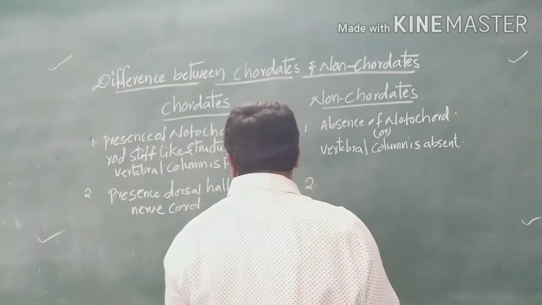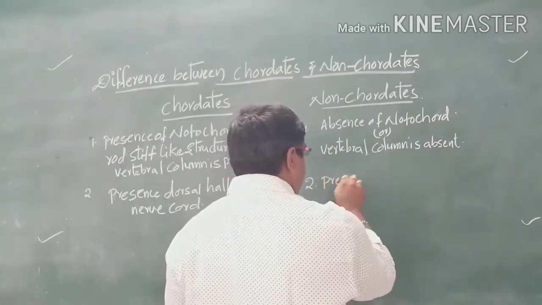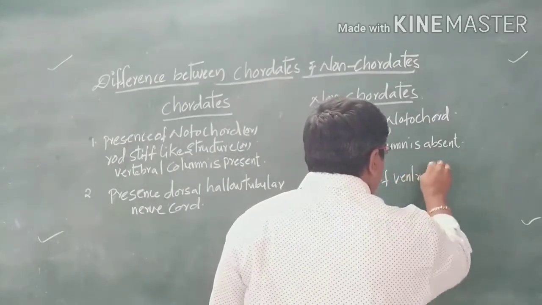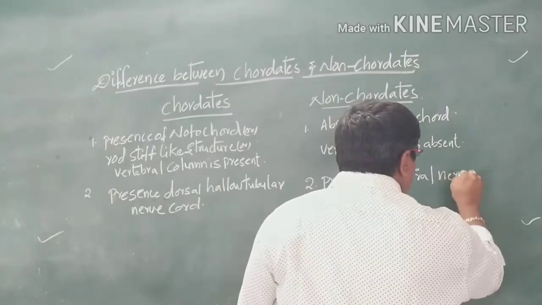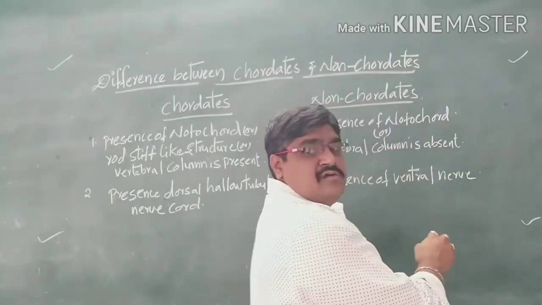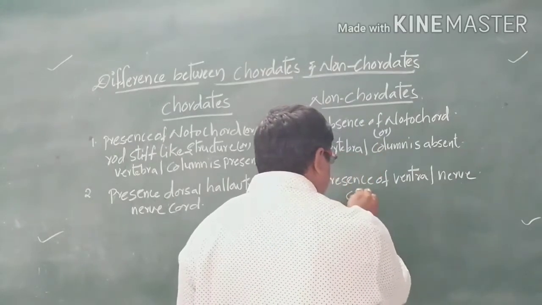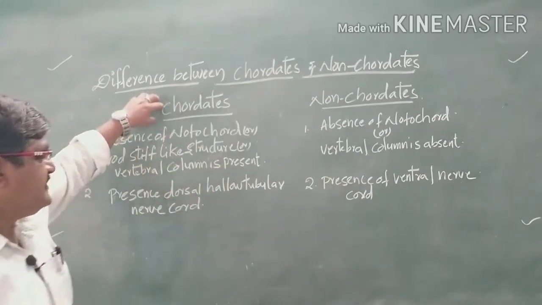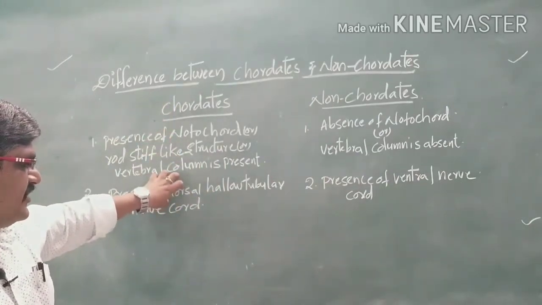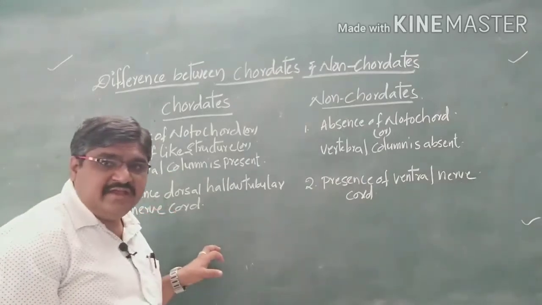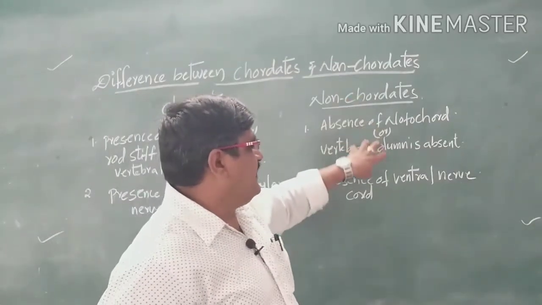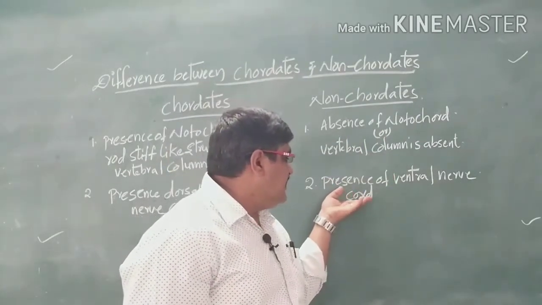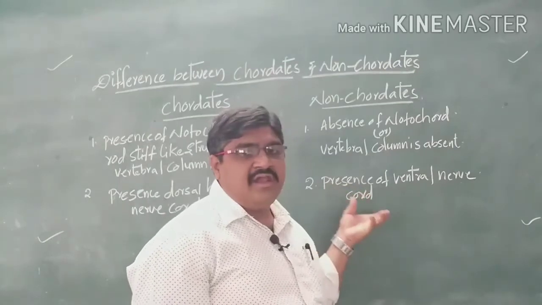In non-chordates, there is the presence of a ventral nerve cord. So in chordates the nerve cord is on the dorsal side, and in non-chordates or invertebrates, it is a ventral nerve cord.